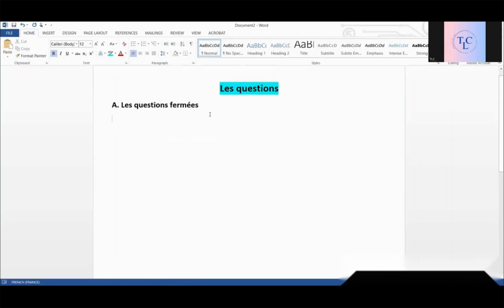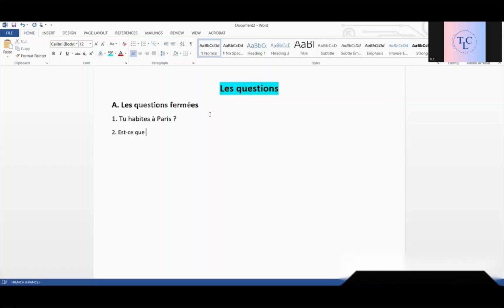Okay, les questions fermées. Let's first have a look at the example. Tu habites à Paris? Yes, tu habites à Paris? Second question.